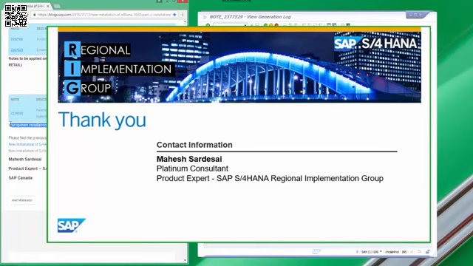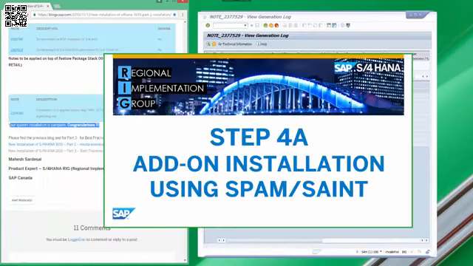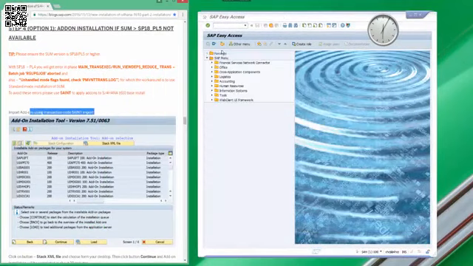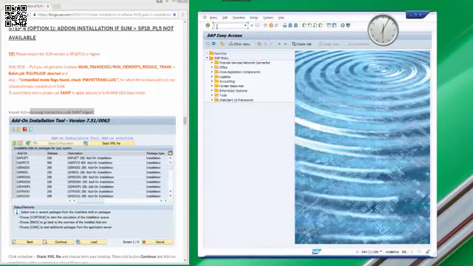We have completed the system install as per this blog. In the next part, the SAINT method of add-on installation is covered as an alternative if you have issues with the SUM tool.